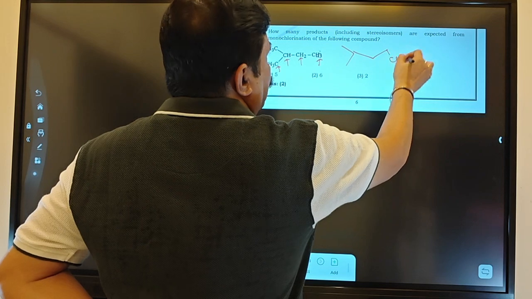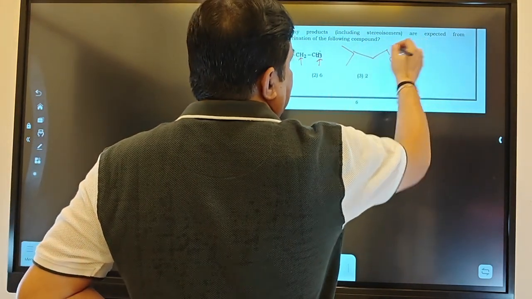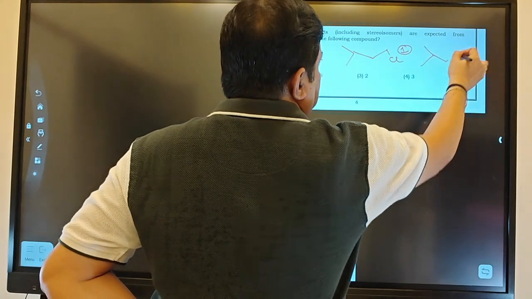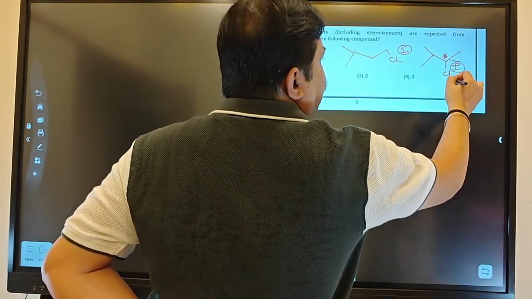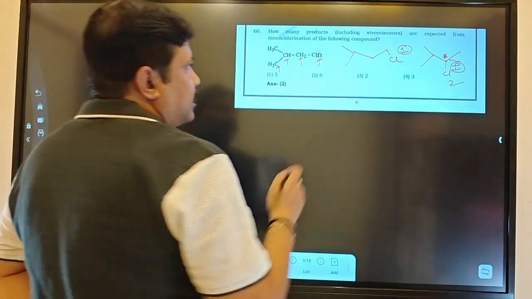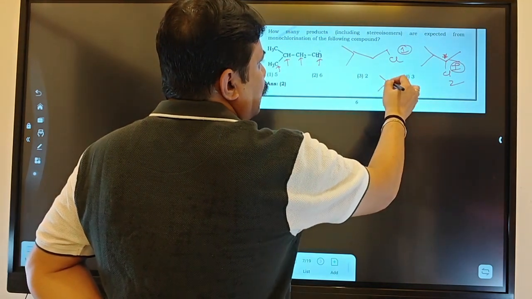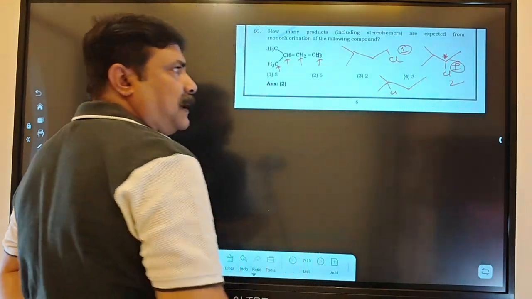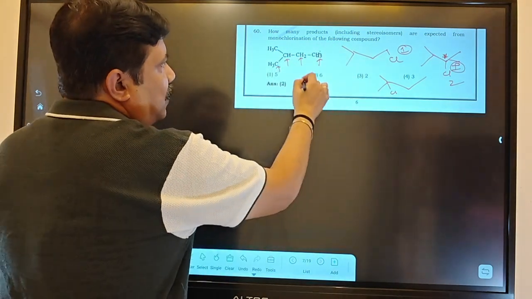Suppose here I am giving chlorine, then for this there is no stereoisomer, counting is 1. Now whenever I give chlorine at the next place, a chiral center is there. For that, plus and minus, 2. That means R as well as S. Now the next possibility I show you here. Whenever you are giving chlorine over here, there is no other chiral center because these two methyl groups are the same. Next possibility over here.